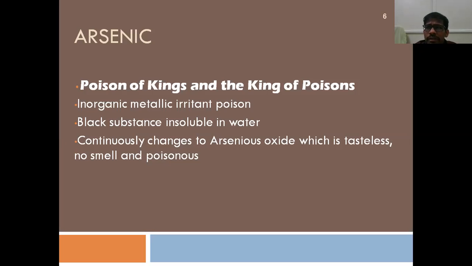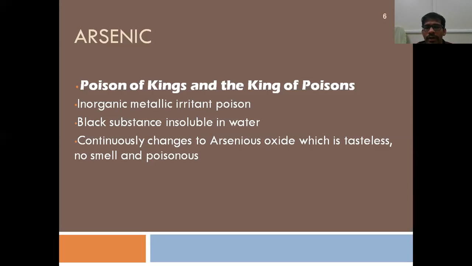Why king of poisons? In olden days, poisoning by arsenic was very common. That is why it is called the poison of kings and king of poisons. Coming to the classification of these metallic poisons, that is arsenic: if you want to completely classify this poison into a group, you have to call it an inorganic metallic irritant poison. Like that, there are inorganic non-metallic irritant poisons, inorganic plant irritant poisons. So you have to classify completely.